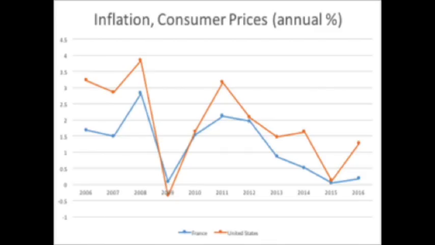If you look at the inflation chart, it is apparent that between the years 2006 and 2016, the overall trend is negative. The most notable change by both France and the U.S. was in 2009. France's inflation rate decreased by about 3%, and the U.S. inflation rate decreased by about 4%. Both returned to a normal inflation rate in 2011.